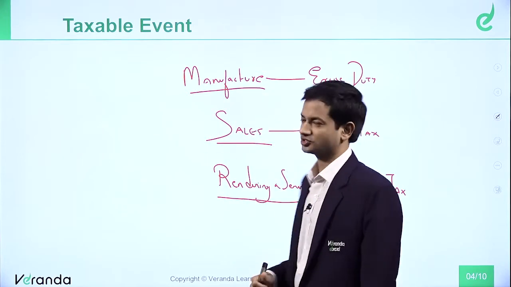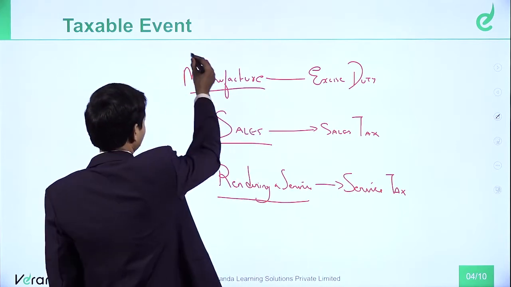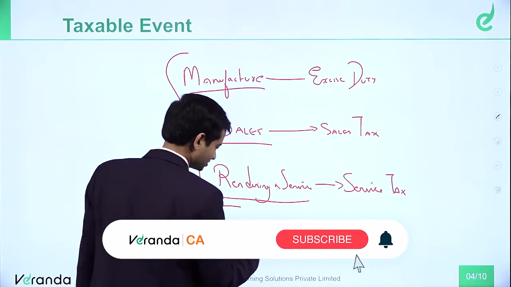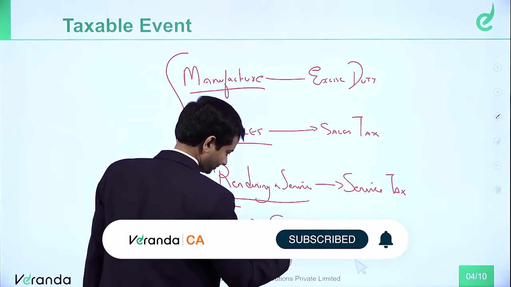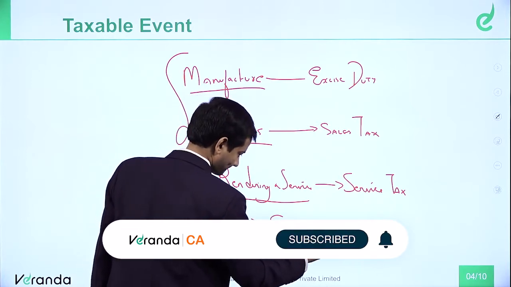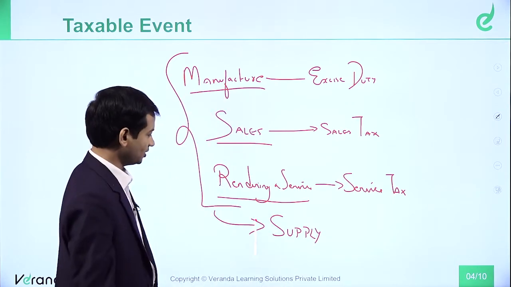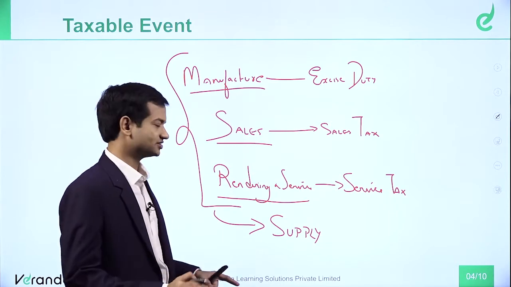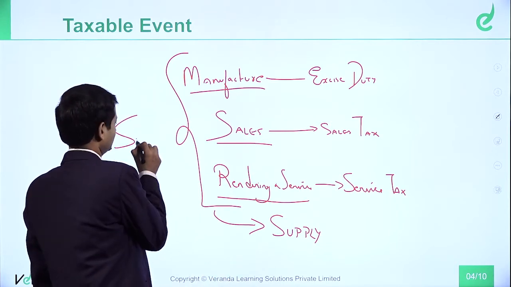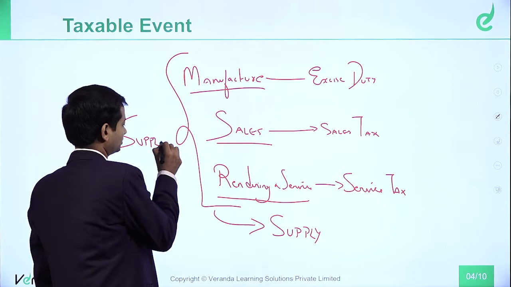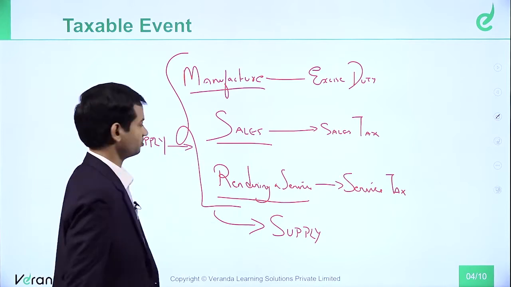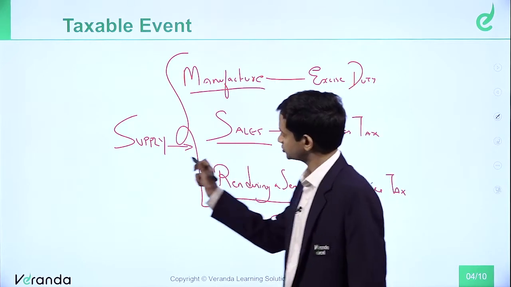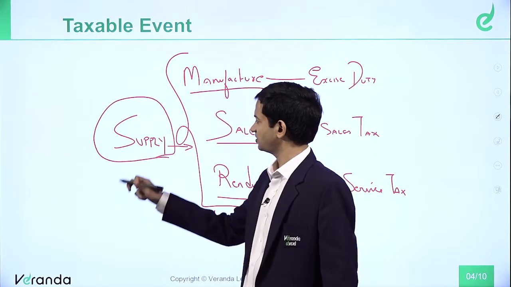So multiple events. Now what has happened is all these events have got replaced by a single event called as supply. Now there is only one event which is called as supply. So all these taxable events do not exist anymore. So if you want, I will write here. Now these are replaced by one event called as supply. So earlier we had multiple events, but now there is only one important taxable event which is supply.